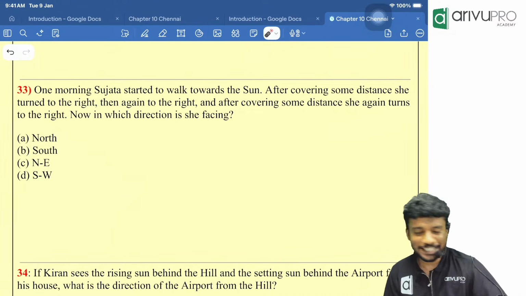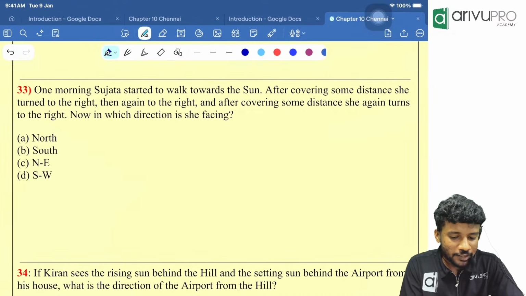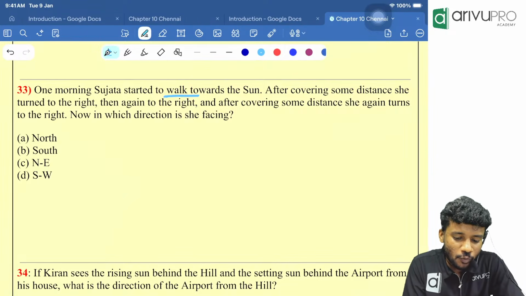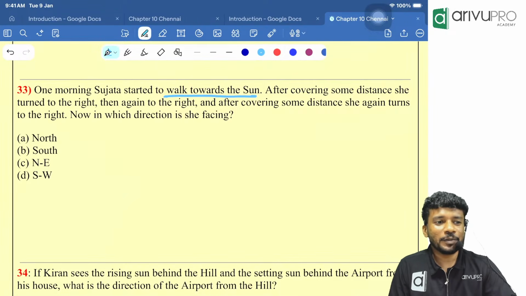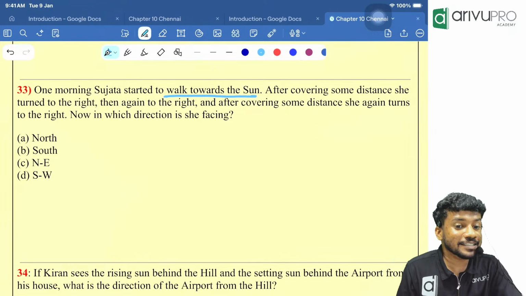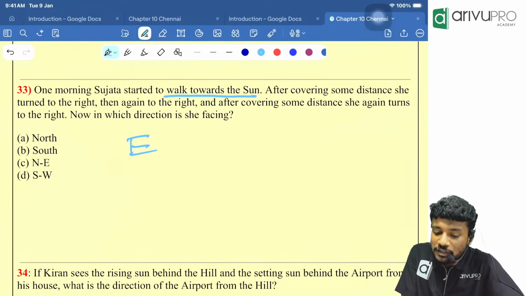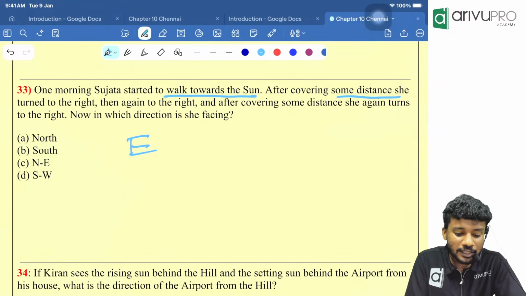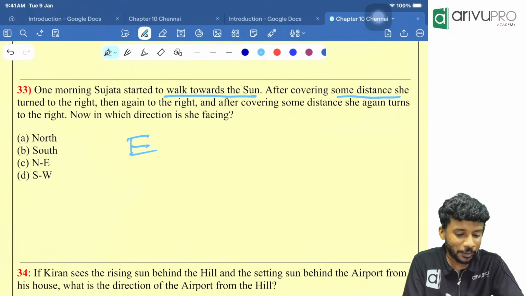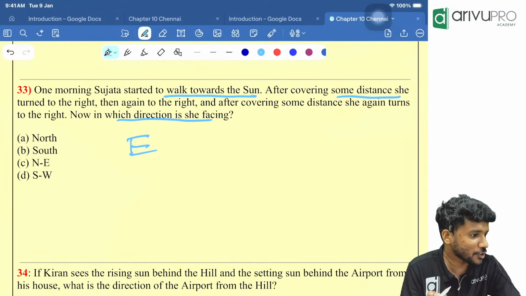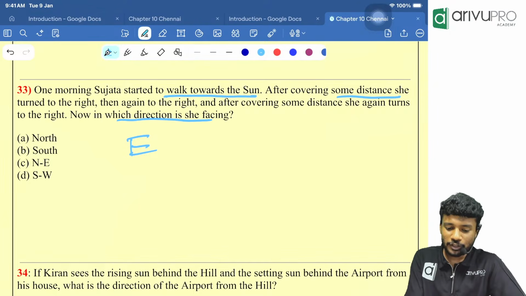Tell me, what is given? One morning, Sujata started to walk towards the sun. What do you mean by walk towards the sun? Which direction is she going? The person is going towards east. After covering some distance, we need to read the last line. It is a type 1 question, people. Now, in which direction is she facing? Sujata walked towards the sun.